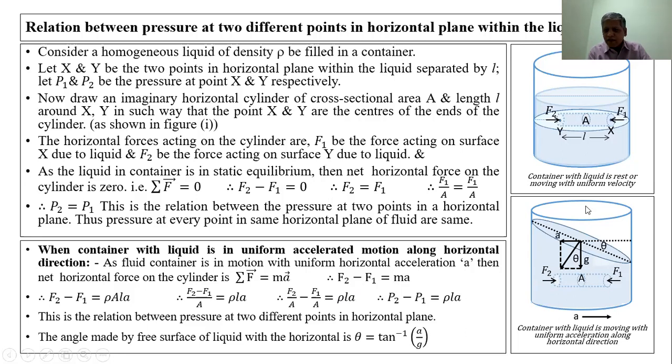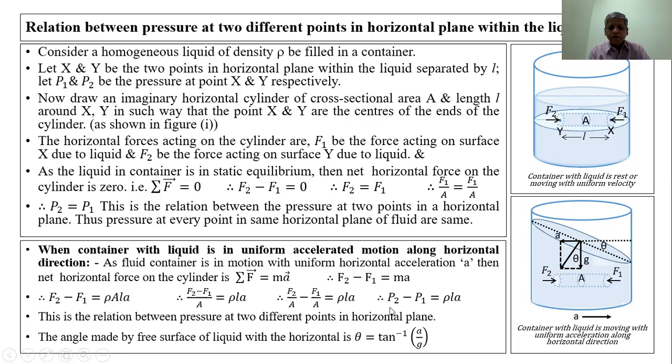If this cylinder has the length L and area of cross section A, therefore its volume is A into L. Density of the liquid is rho, therefore the mass of the liquid inside this cylinder is rho into A into L. Therefore, F2 minus F1 is equal to rho into L into A into a. Therefore, F2 upon A minus F1 upon A is equal to rho into L into a.